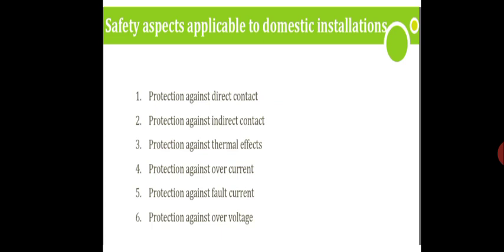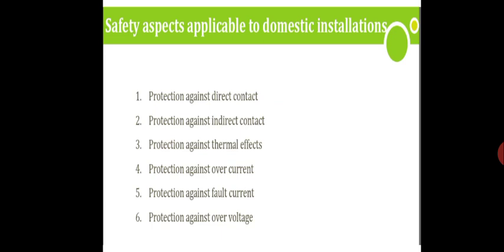In that case we need to see that the person or people who are in contact with that furnace should not get hurt. So this one is called the protection against thermal effects.